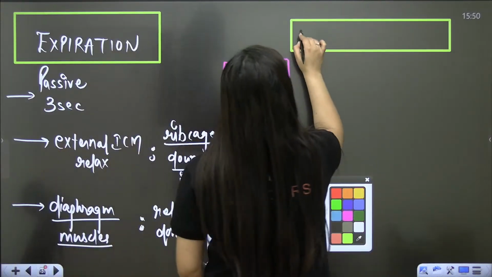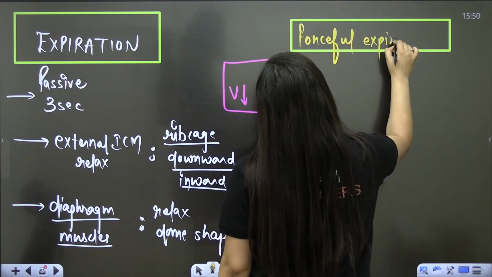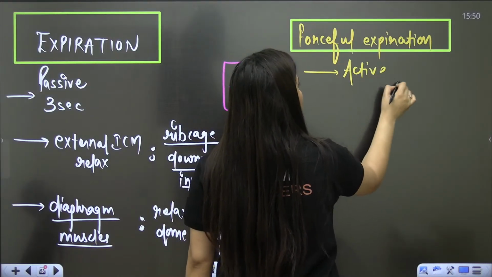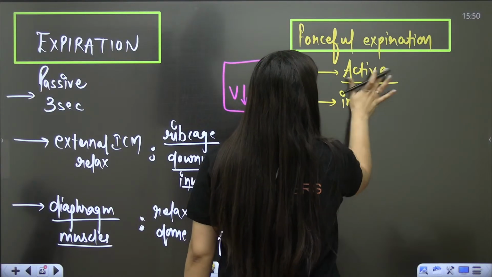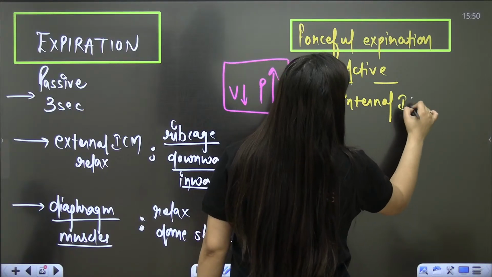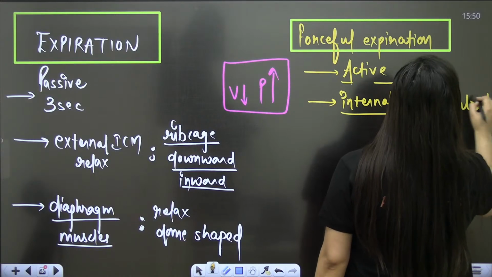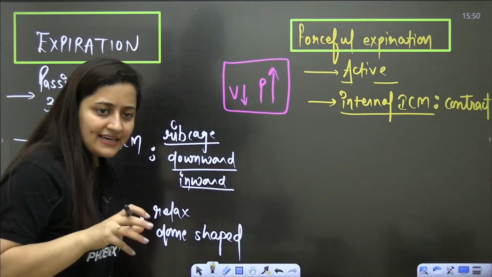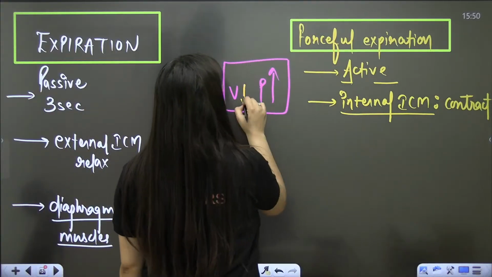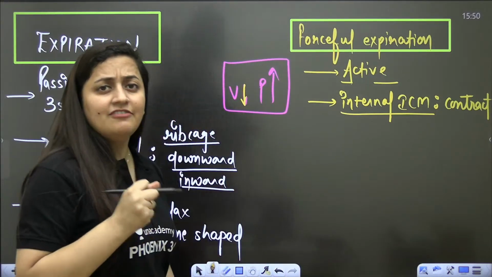you are exhaling forcefully. So when it is forceful expiration, it is active, bachche. So here your internal intercostal muscles will also contract, because we have to decrease the volume more. So internal intercostal muscles will contract. Okay, they will further contract.